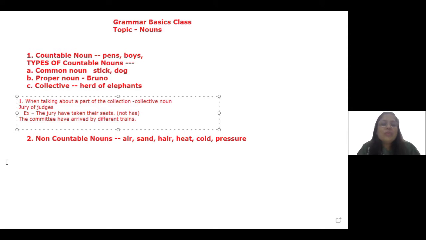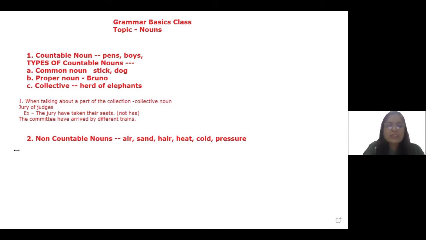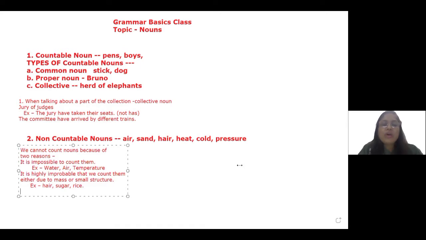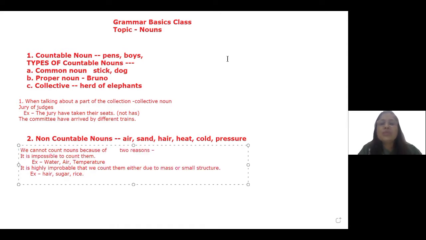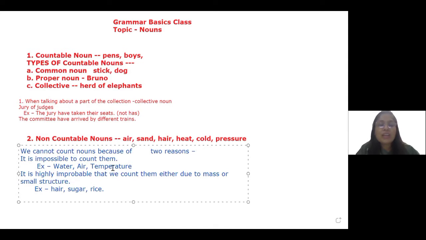Well, so these are the examples. We cannot count the nouns because of 2 reasons. What are these 2 reasons? Number one, it is impossible to count these nouns. Why is it impossible? Because they might have an abstract nature. For example, water, air, temperature. We cannot count water because it's liquid. We cannot count air. It has a body, but it's not possible to count it. We cannot count temperature because it's abstract in nature.